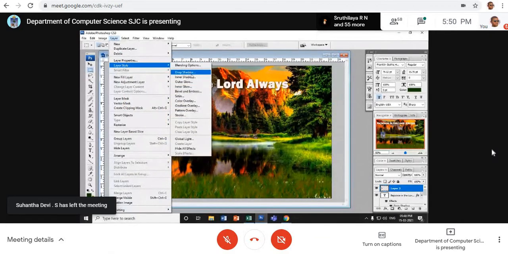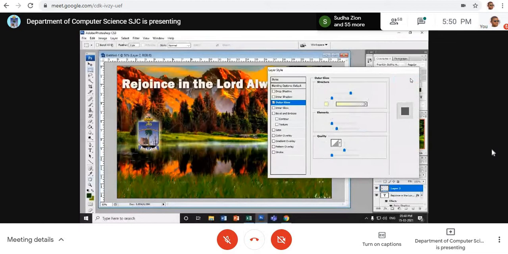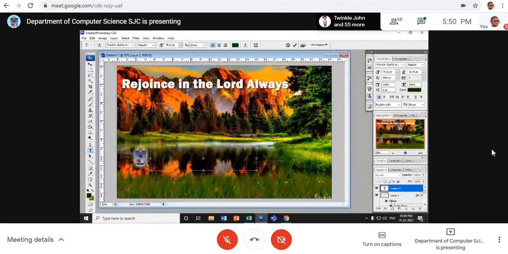Shall we apply outer glow? Yes, sir. Outer glow will fit in. See, I'm applying outer glow and keeping it small, somewhere here nearby. Okay, I keep it here. Now I want to type St. Joseph's College, Tiruchirappalli. That's all. St. Joseph's College.